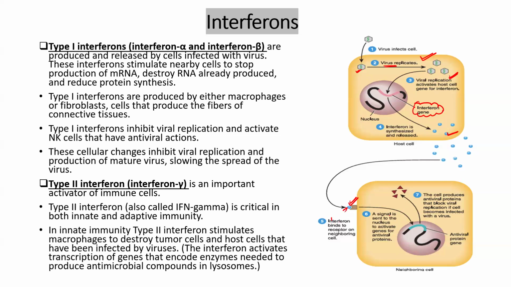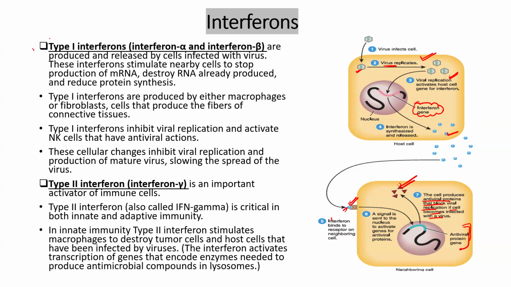And now what will happen? A message will be given to the nucleus, so the genes will produce antiviral protein so as to block viral replication if the cell becomes infected with virus. So this production is going on so as to prevent the spreading of the viral infection.